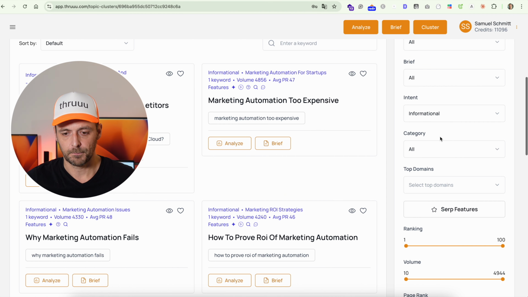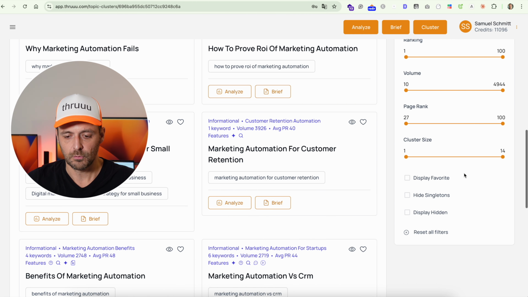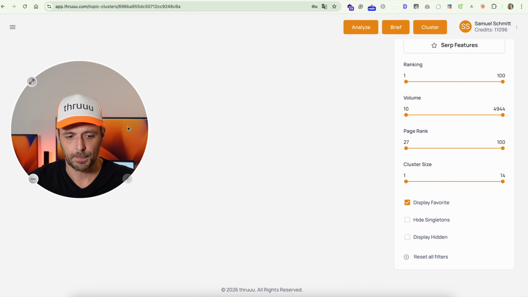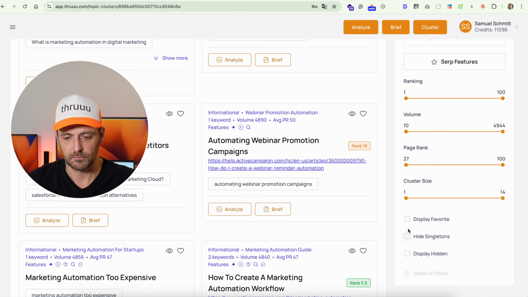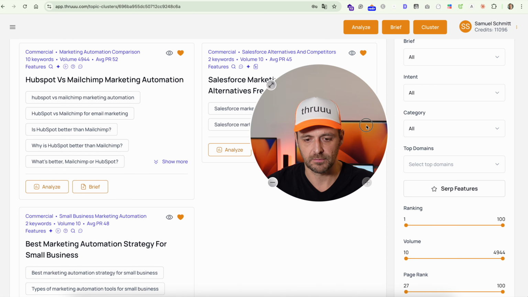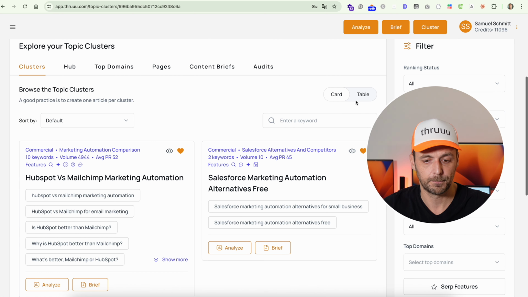Play with the intent. Check the ranking, not the ranking, sorry, because you are focusing on where we don't rank. You can also focus on the volume, check on the page rank. And here you go. At the end, display your favorites. I just clear the filter, select the favorite, and now you can see we have selected 3 topics that we want to cover.